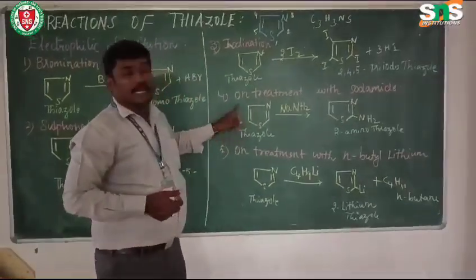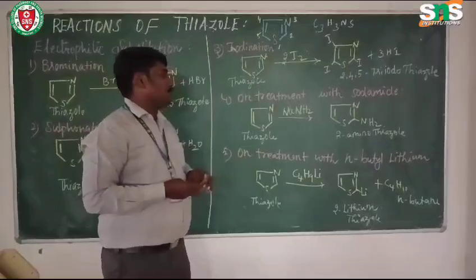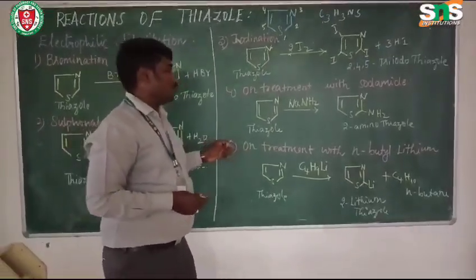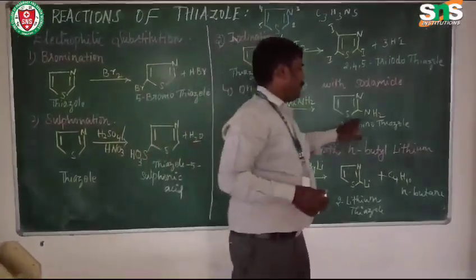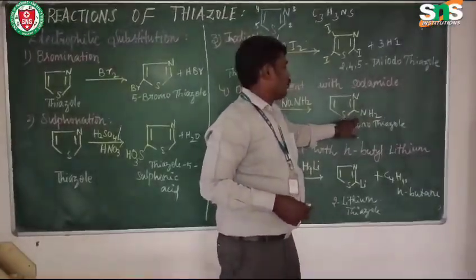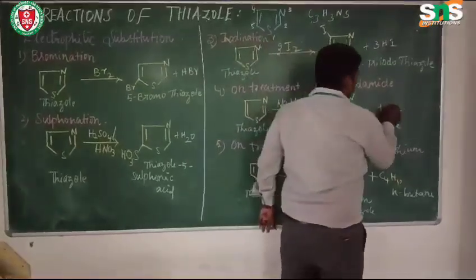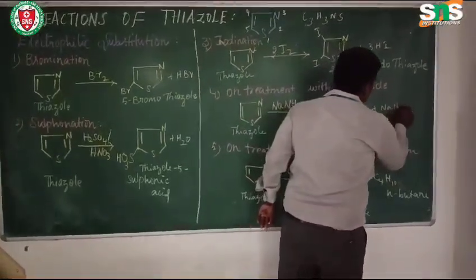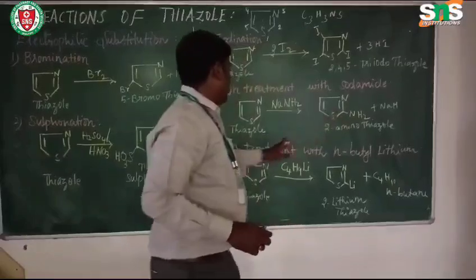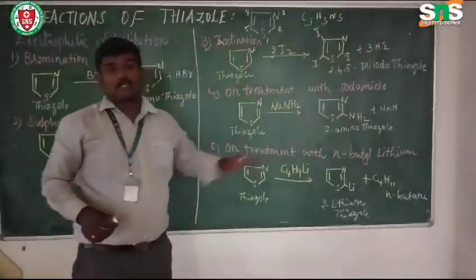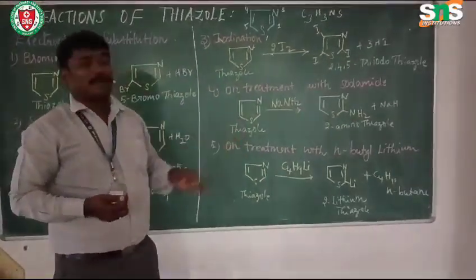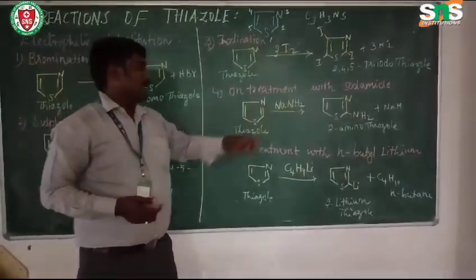Then the same thiazole on treatment with sodamide, that is NaNH2, will give 2-aminothiazole, as an amino group will be added at the second position, with the elimination of sodium hydride, NaH. So thiazole on treatment with sodamide will give 2-aminothiazole plus NaH.